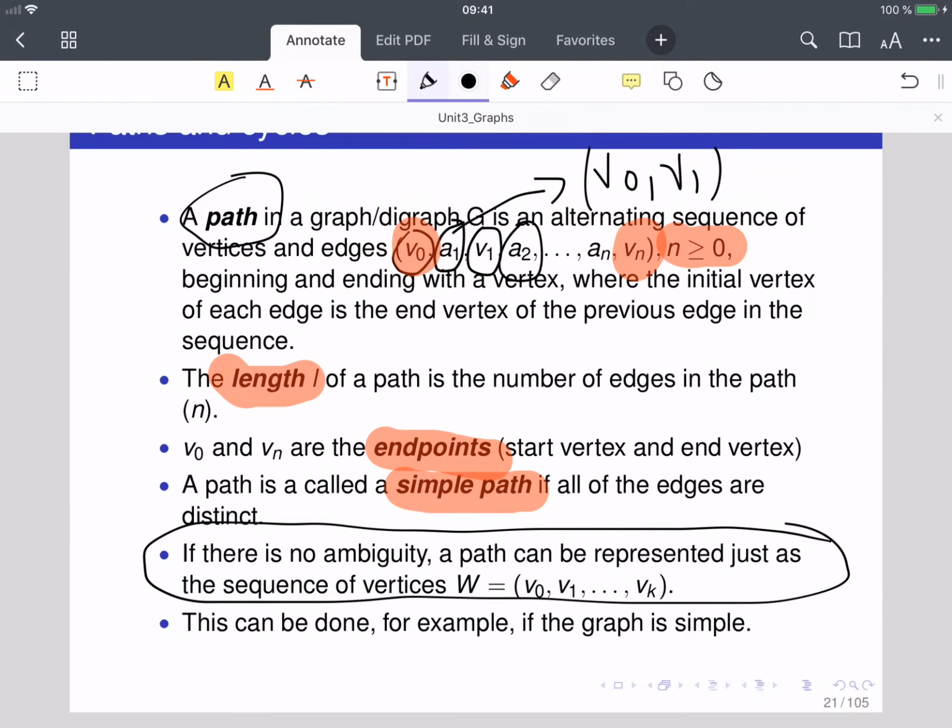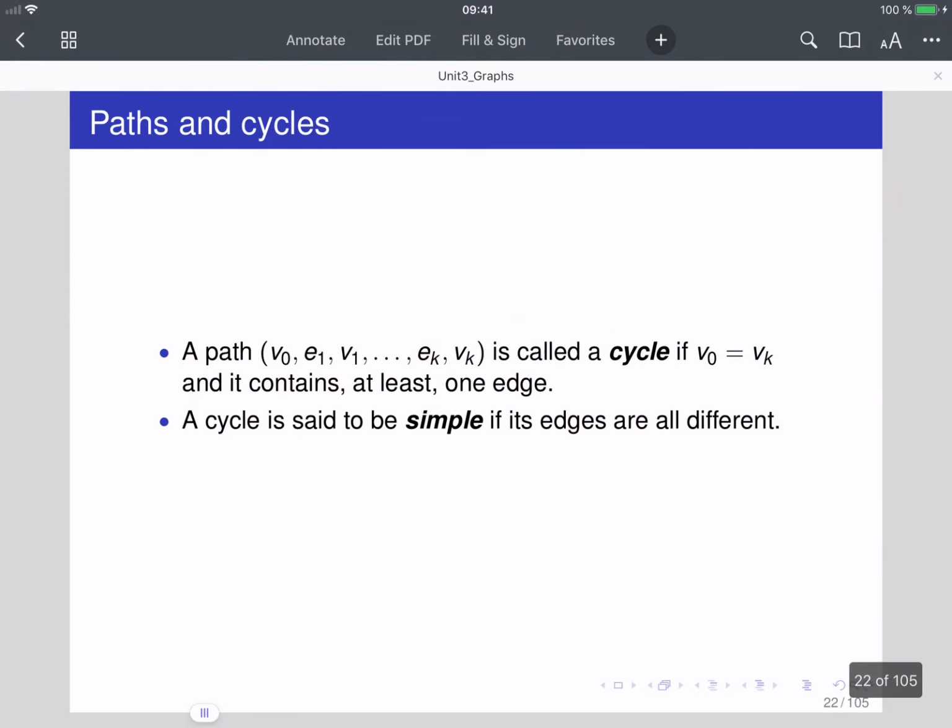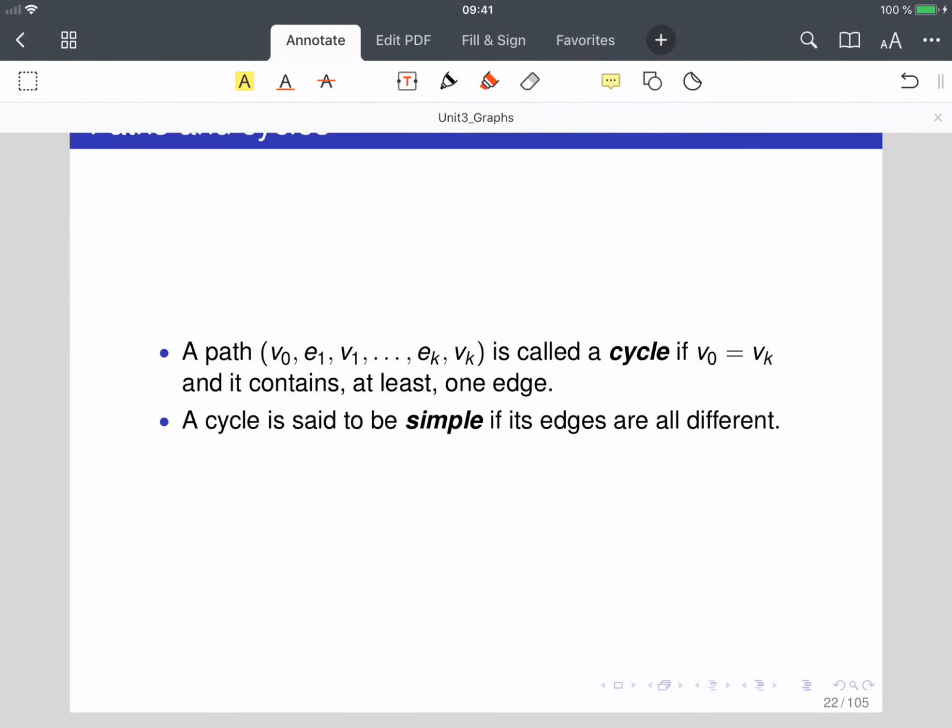Okay, also a very important type of path that we are going to use many times is what we call a cycle. A cycle is a path in which the initial and end vertex are exactly the same. Okay, so we start and we end in the same point.